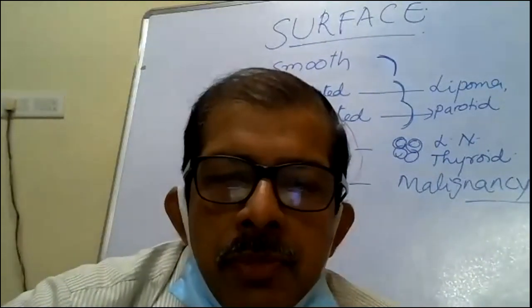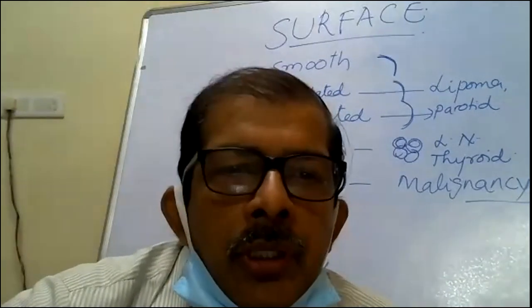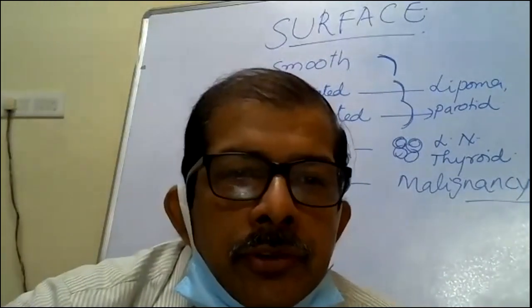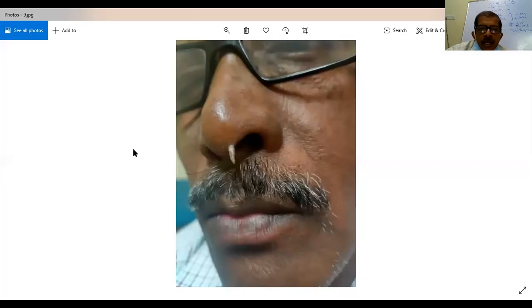It's very difficult to demonstrate any sign there. It is hanging like a thorn. The only thing is, this area has a lot of sebaceous glands. So it's a sebaceous horn.